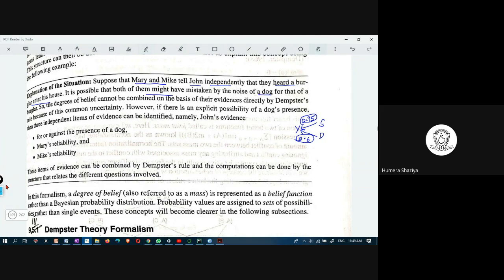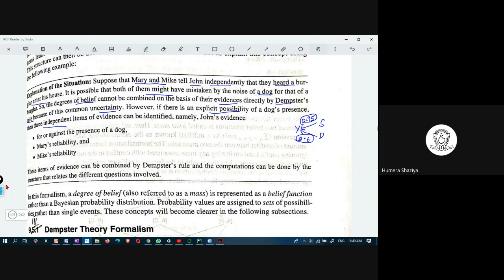or the degree of belief cannot be combined on the basis of their evidences directly by Dempster's rule, because of this common uncertainty. However, if there is an explicit possibility of a dog being present, then three independent items of evidence can be identified.